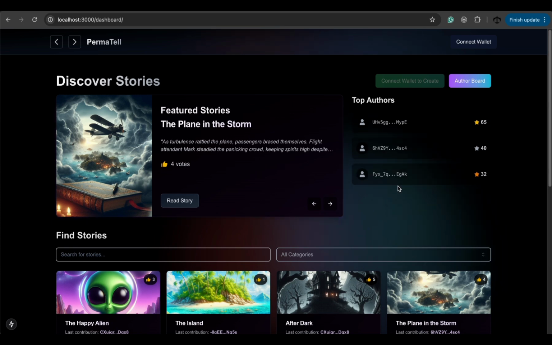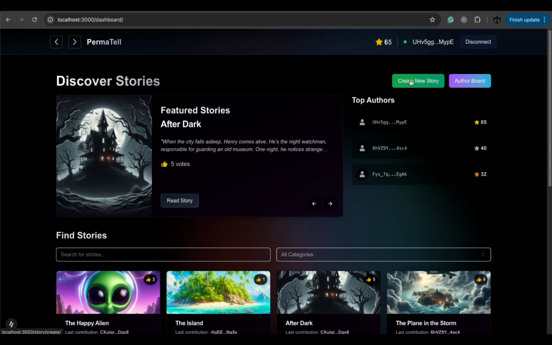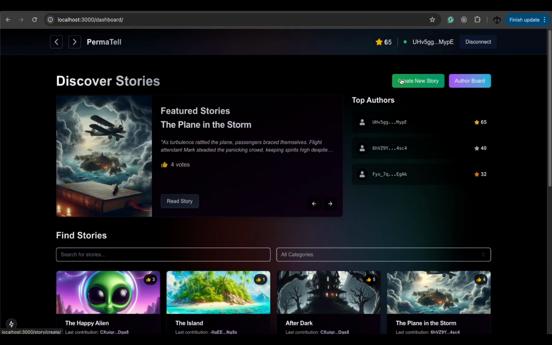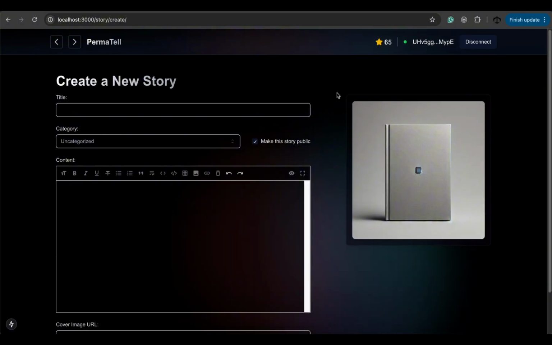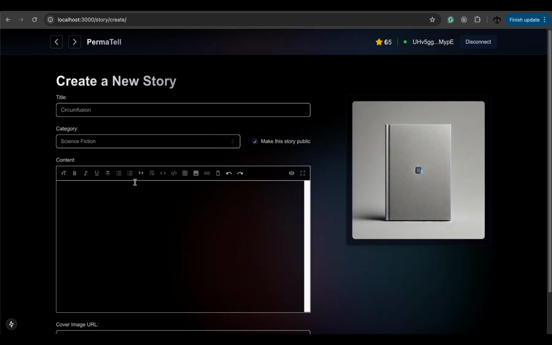Now let's go ahead and connect. After we connect, we can see that we have some points, creators points. So we get this when we create a story, when we contribute, and when we upvote a story. I'm going to click on create new story. We are presented with a form, so we can give our story a title. I'm just going to say circumfusion. This would be a science fiction.